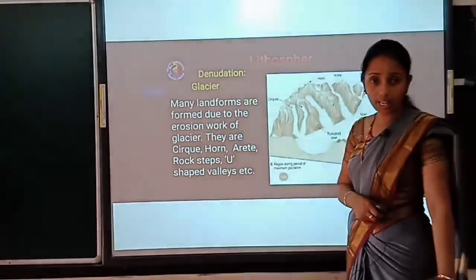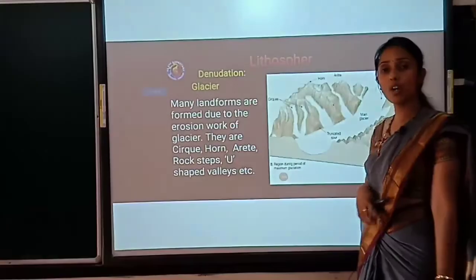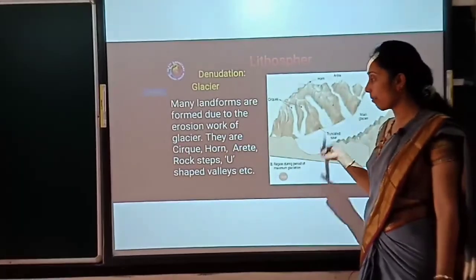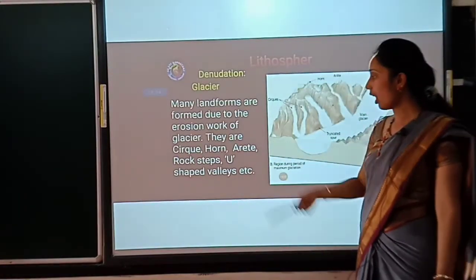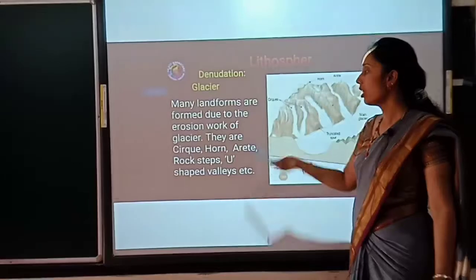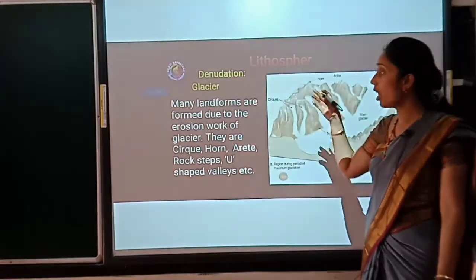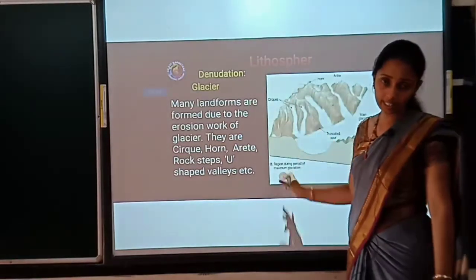It was considered that the glacier is one of the reasons for erosion, which takes a rock shape into U shape, arcade shape and circle shape. These are the shapes we can see due to the movement or melting of ice in a glacier.